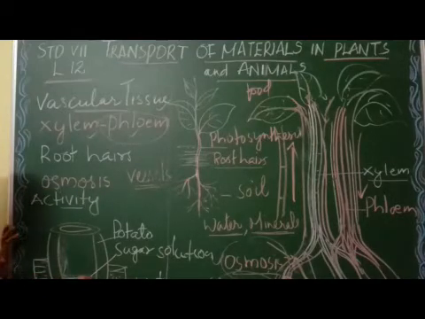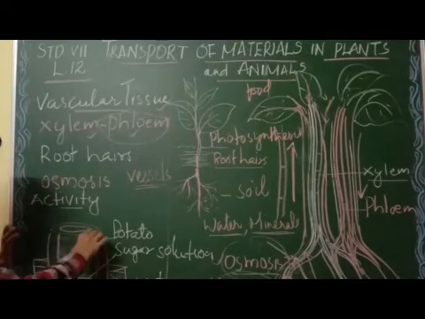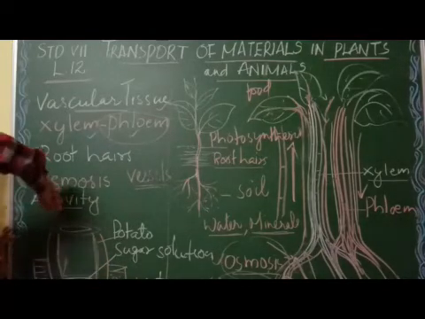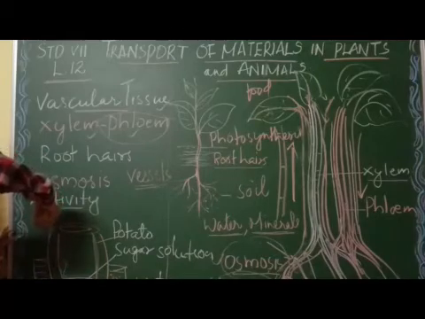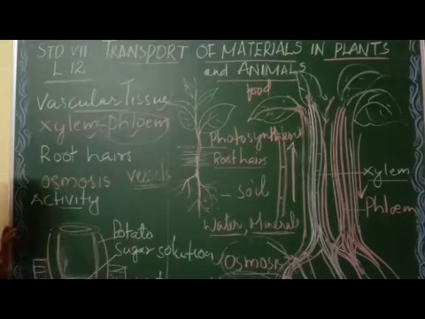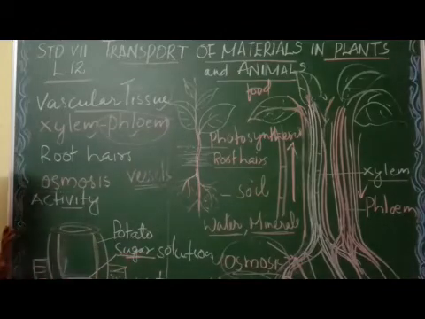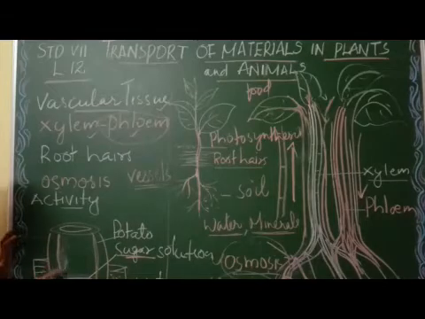Inside this potato, you can make a deep cavity. By using the knife, you put the knife into the potato and remove some potato to make the deep cavity, and pour some amount of salt or sugar solution in it. But the sugar solution level should be lower than the water in the petri dish.